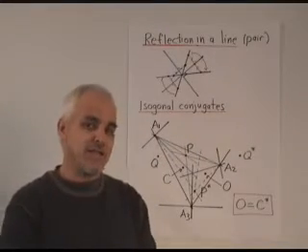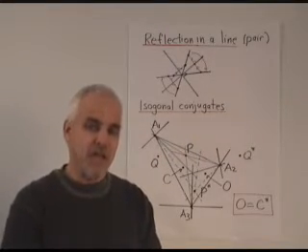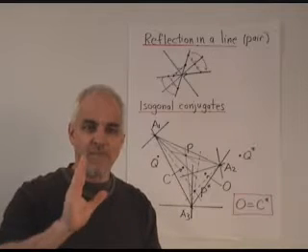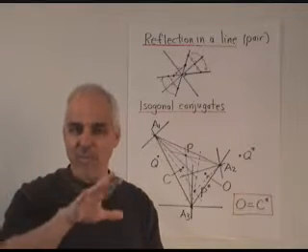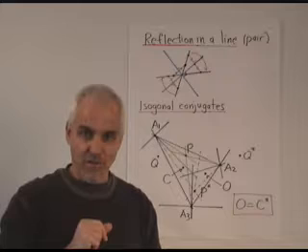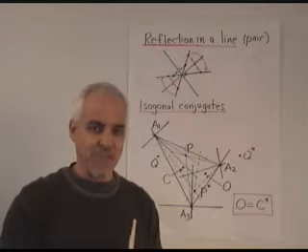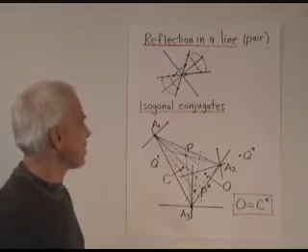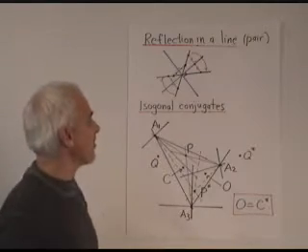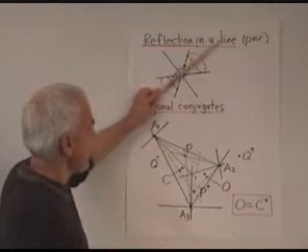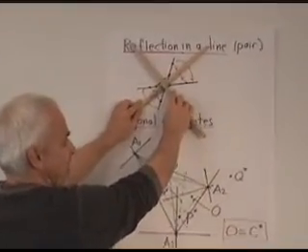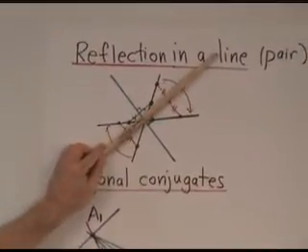All right, in the last half of the 19th century, people discovered a remarkable involution on points with regard to a triangle called isogonal conjugation. It's a big word. I want to explain what that means. It has to do with reflection in a line or in a pair of lines. So let's have a look at this line here and its perpendicular line. Let's just start with that one.